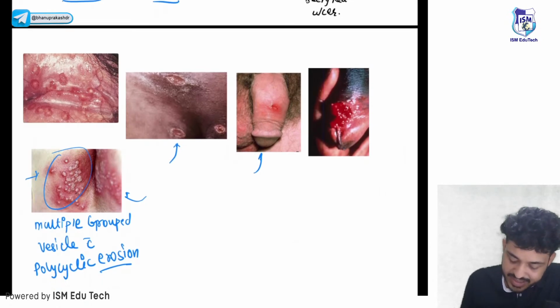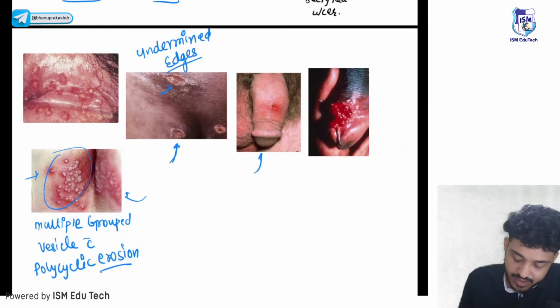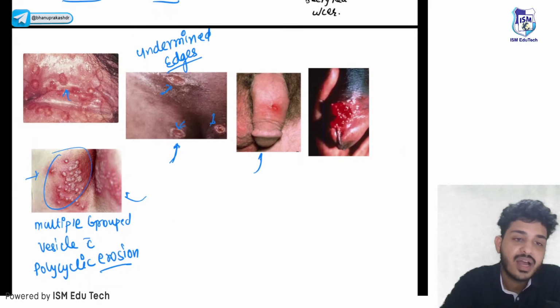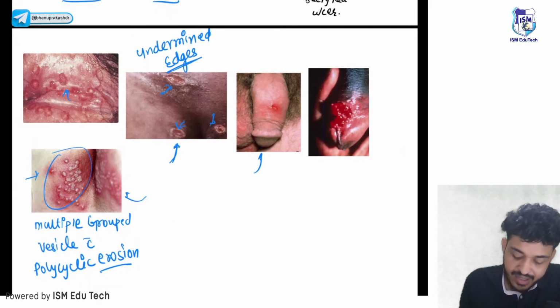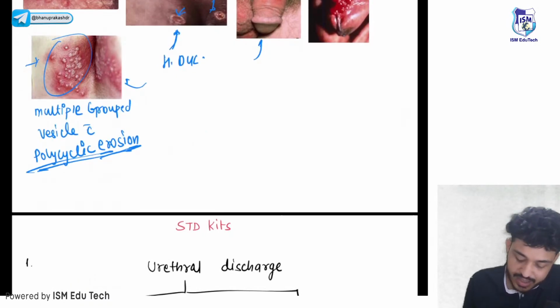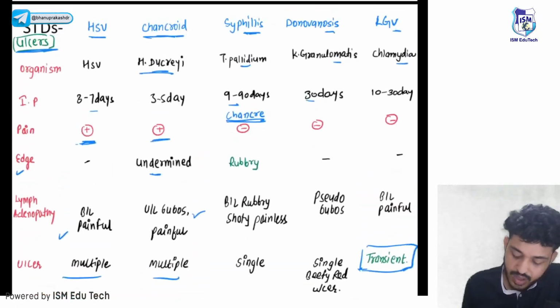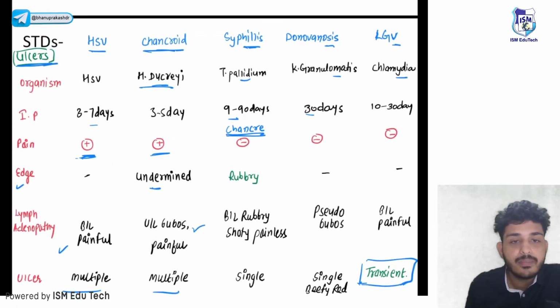Here the edges are undermined. You can see these are undermined edges. Multiple ulcers are there. Here multiple, here multiple, here also multiple ulcers and edges are undermined. If edges are undermined, it is Haemophilus ducreyi. If polycyclic erosion is there, it is herpes simplex virus. Easy, right? Next thing, let's talk about painless ulcer.